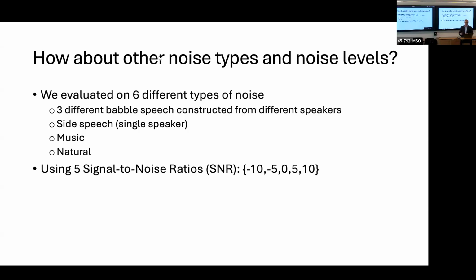So how about other noise types and noise levels? Because I just showed you one particular type of noise. Well, we evaluated on 6 different types of noise. So 3 different babble settings constructed from different sets of speakers. We also have side speech, which is just a single speaker talking at the same time, music, and natural noise. And in this setting, we averaged the results over 5 different signal to noise ratios, where -10 would be the most intense, basically impossible to hear the person speaking, and 10 would be pretty light noise, fairly easy to hear the person speaking.